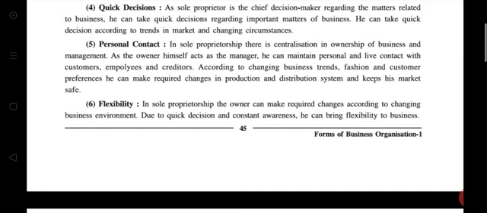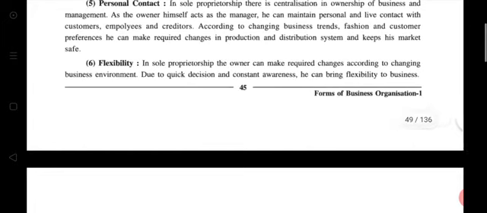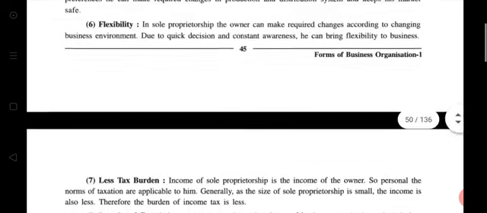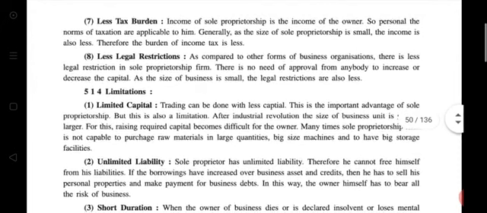Done? Fast read, please. Done? Okay, good.